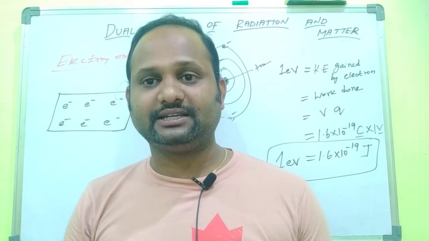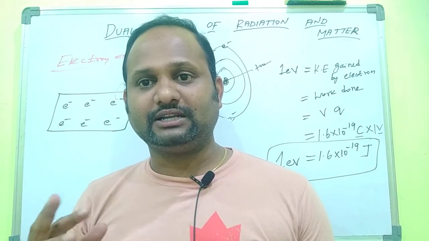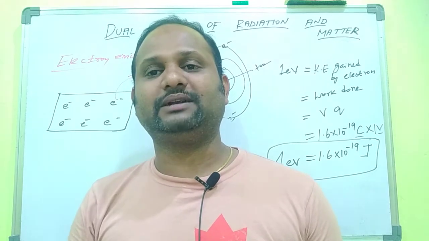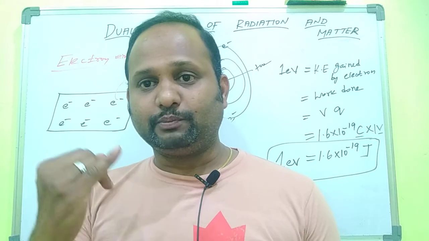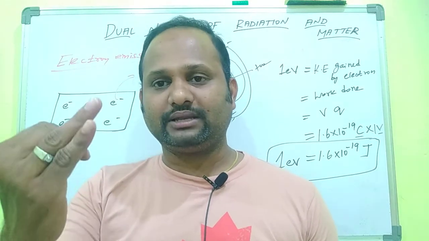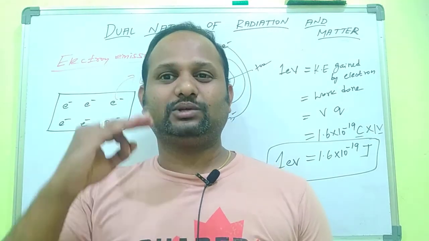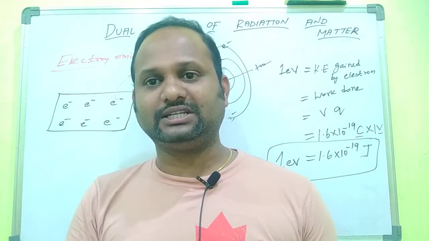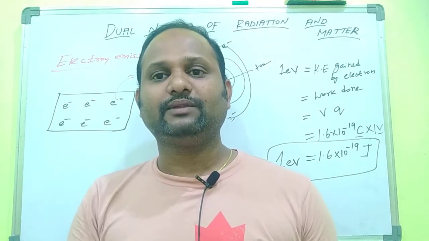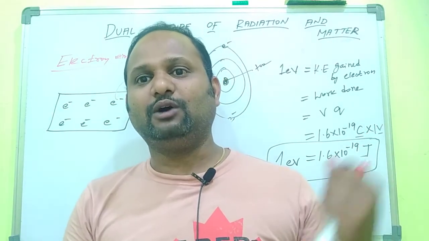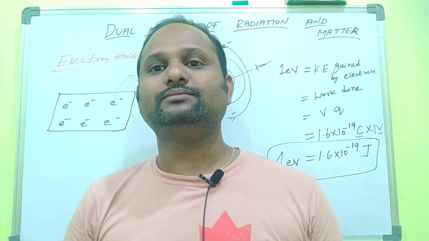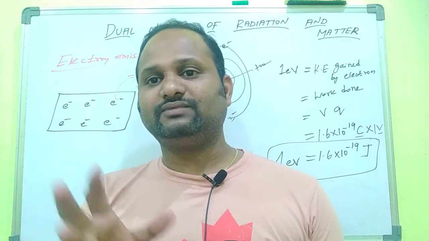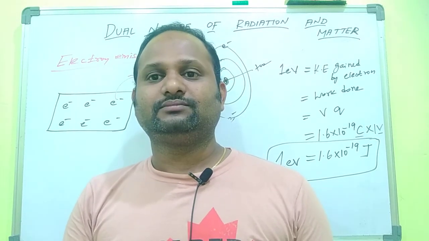They have kinetic energy, but that is not enough to escape from the metal surface. I told you about potential barrier, electron emission, and the main thing, work function. What is work function, how is it denoted, what is its unit, and how is that unit related to the SI unit joule? All these things we discussed in this class.